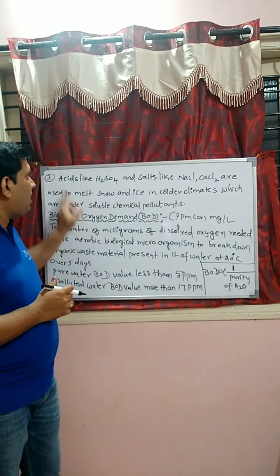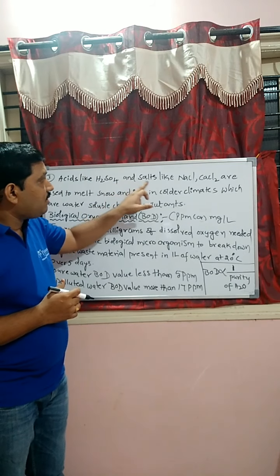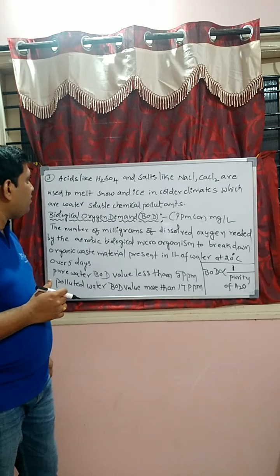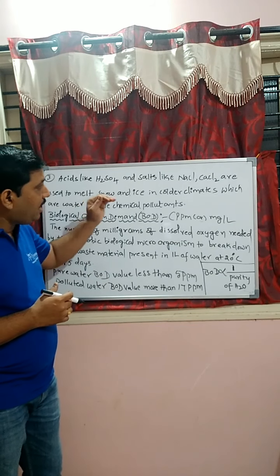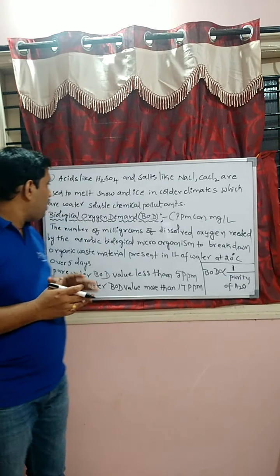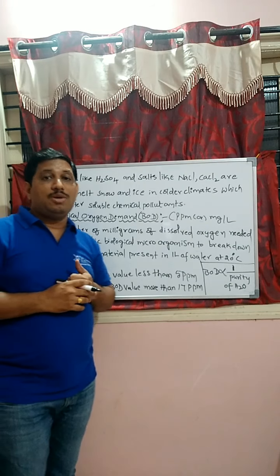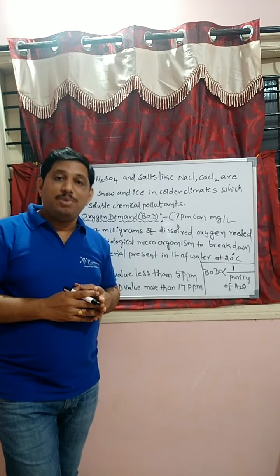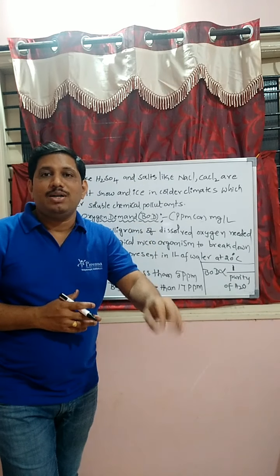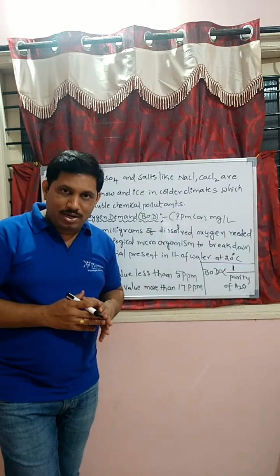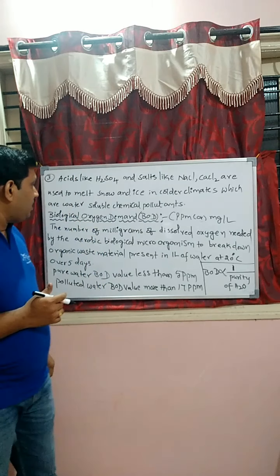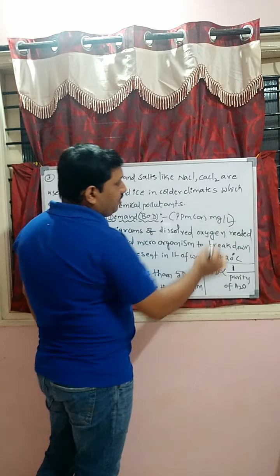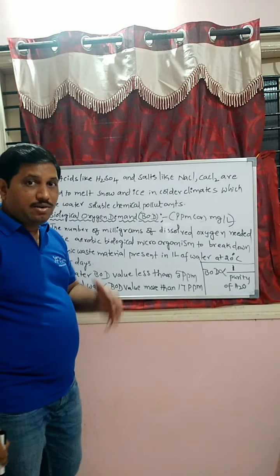Once again, acids like sulfuric acid and salts like sodium chloride and calcium chloride are used to melt snow and ice in colder climates, which are water soluble chemical pollutants. Why? Because they are soluble in water.